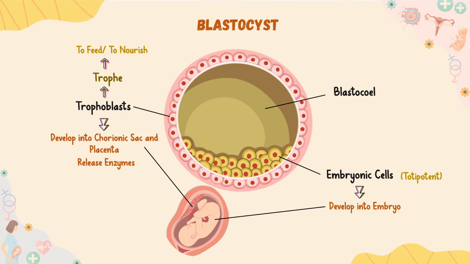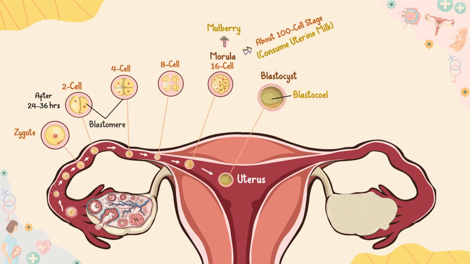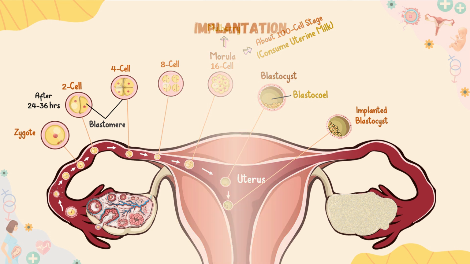Now, the next step after blastocyst formation is implantation. Implantation usually occurs at the 5th to 7th day after ovulation. Implantation is actually the process by which the blastocyst gets attached to the endometrial lining of the uterus and embeds itself here via trophoblast cells. Now, this process actually occurs in 4 stages. Let's have a look at these.